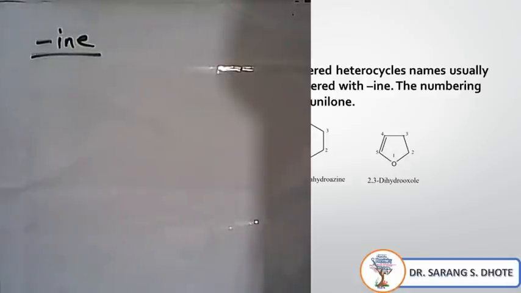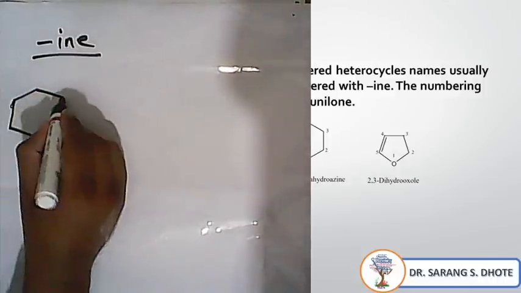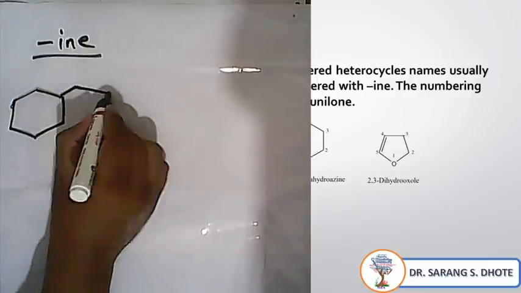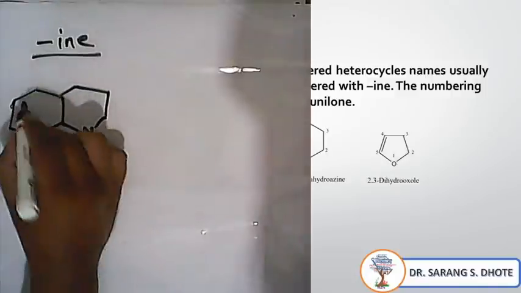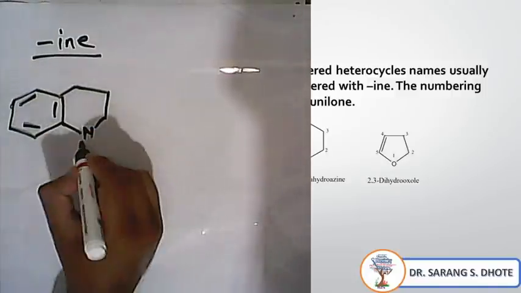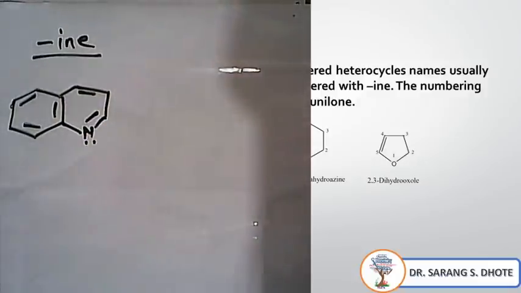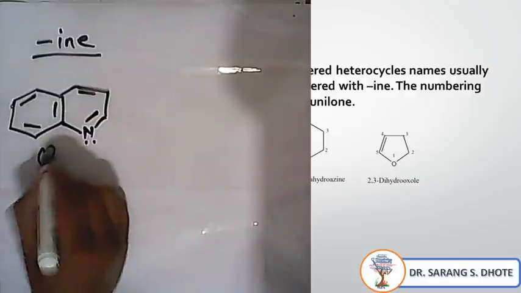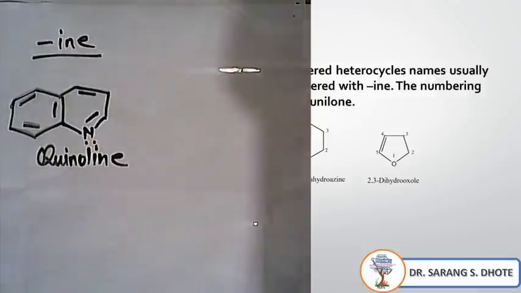Now there is also a rule: numbering should start from the heteroatom. Like this example, this is quinoline.